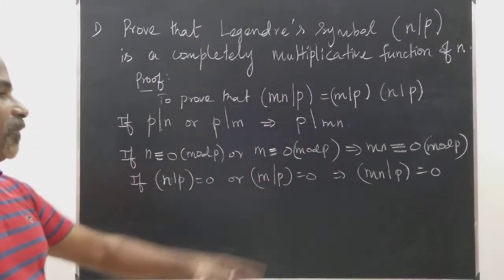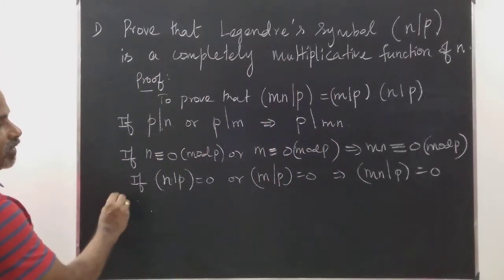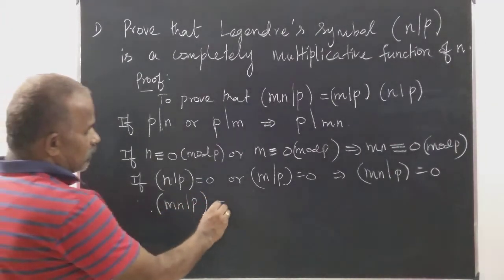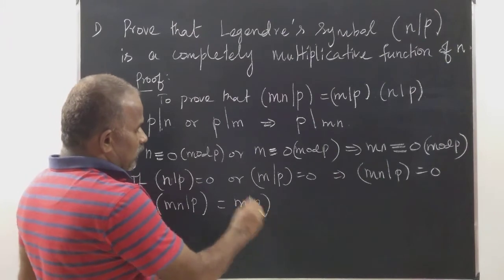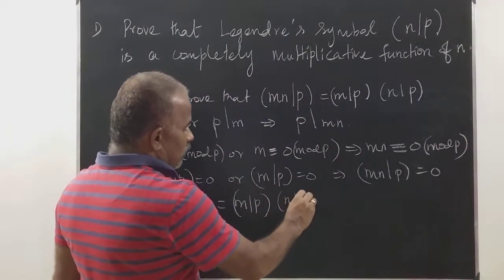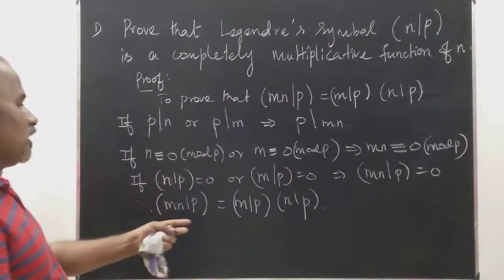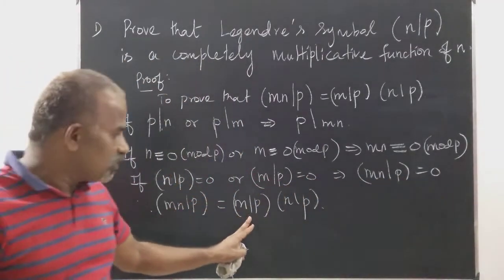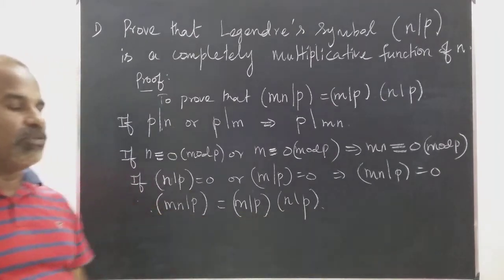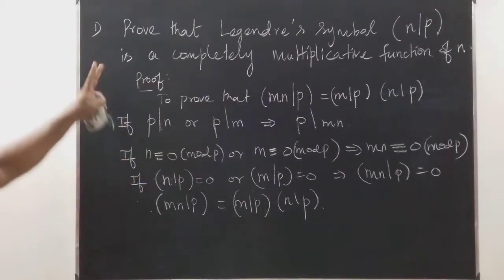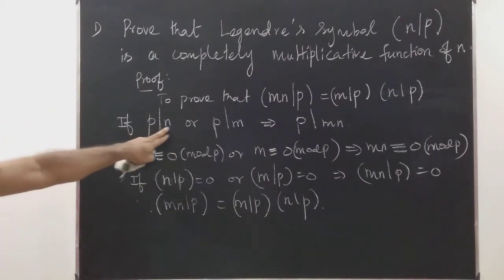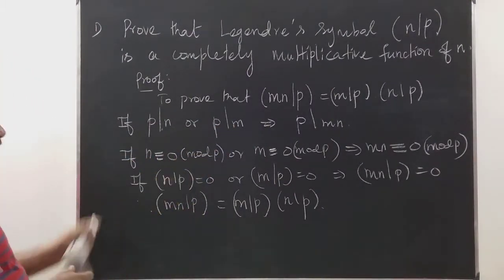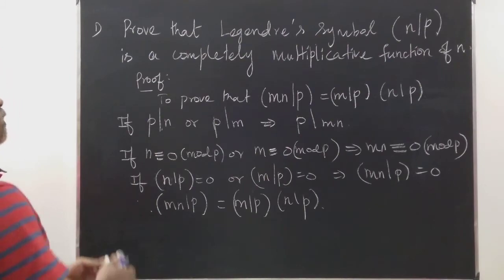So therefore mn over p is equal to m over p into n over p. Here is 0, here is also 0, either this 0 or 0, so automatically it will be 0. So therefore, if p divides n or p divides m, the theorem is proved. That is, the Legendre symbol is completely multiplicative.